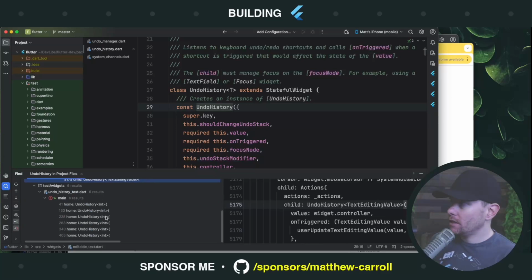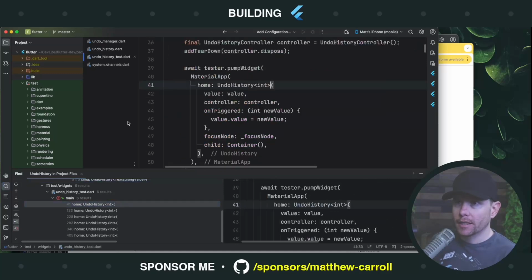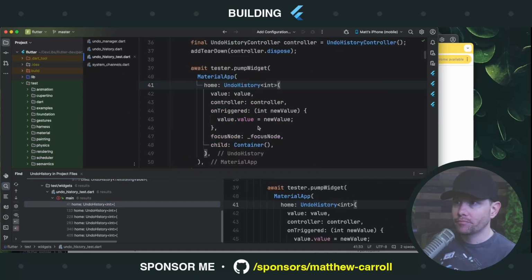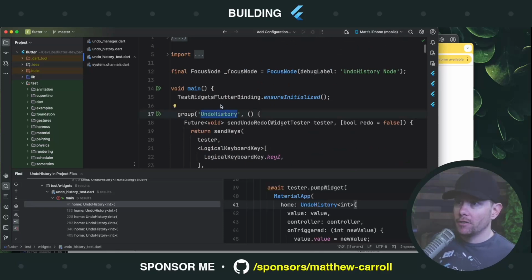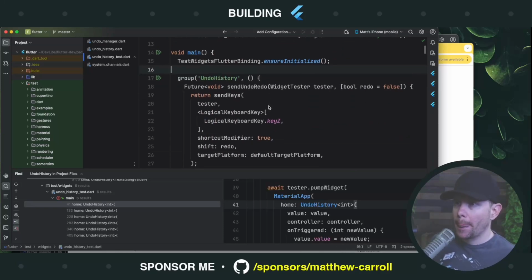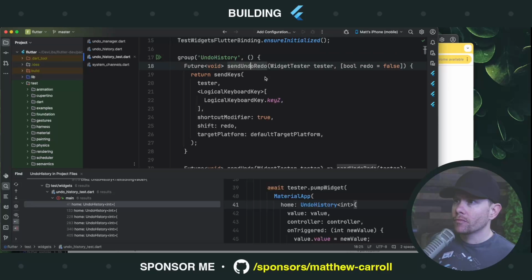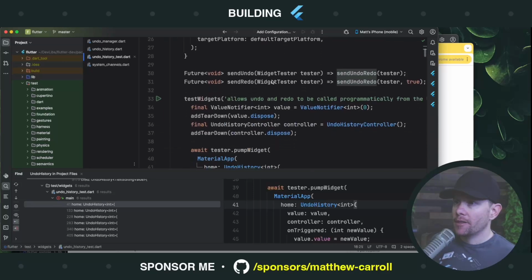And we see, this is going to be kind of small for you, but there is an undo history test file that uses it. Let's jump right in. Let's open that up. All right. Ungroup, undo history. Okay. There are some inline methods here.